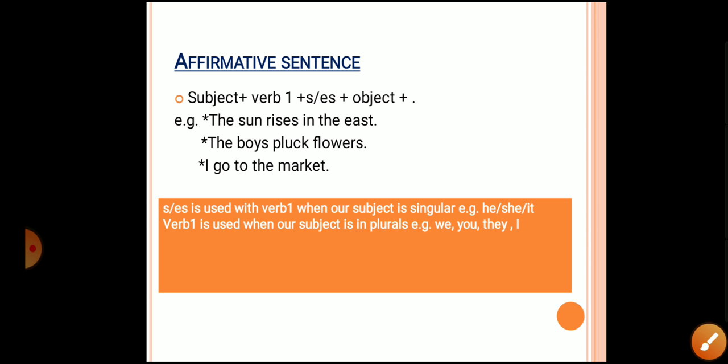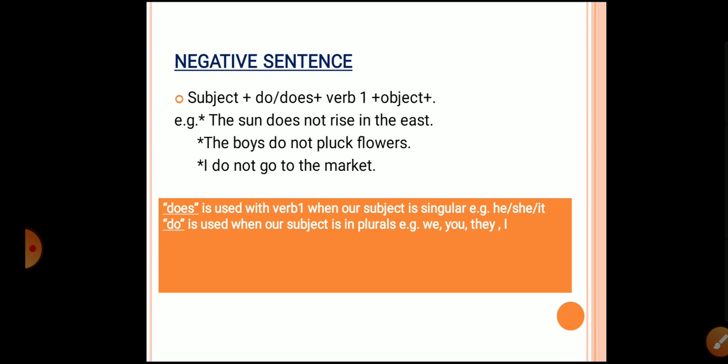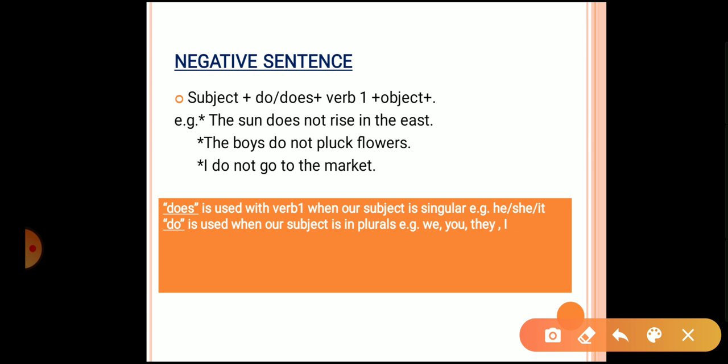I hope this is clear. Let's move to the next slide. Next is negative sentences. Negative sentence means where we are having not in that. So for that we are having the rule. First is subject. Again we'll be using first subject, and then do or does, and then verb's first form, and then object and full stop.